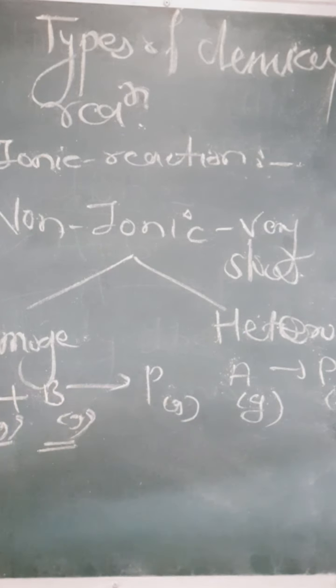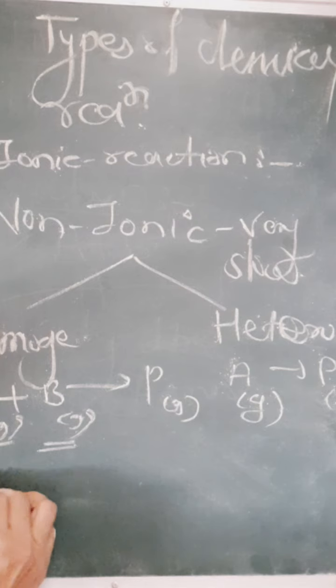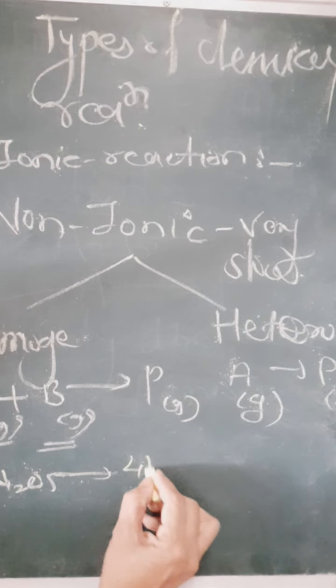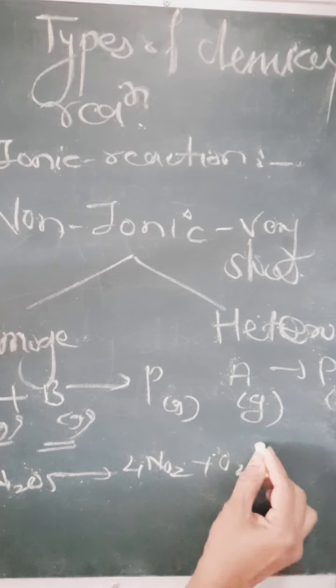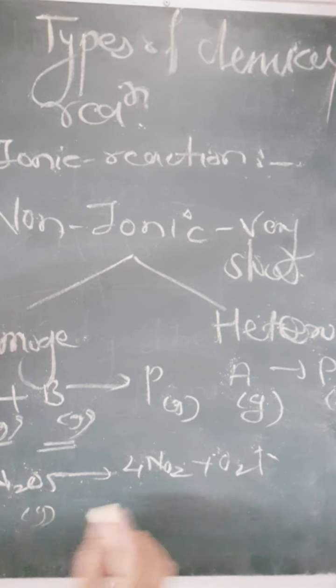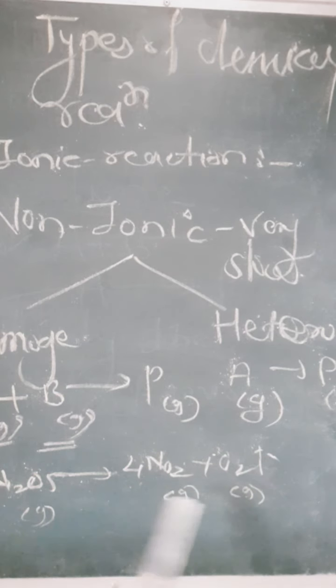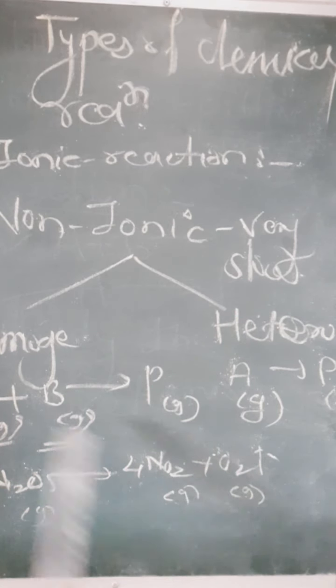If you want to hear an example, just consider nitrogen pentoxide, which gives 4NO2 plus oxygen, and of course all the reactant and product are in the gaseous phase, and therefore this type of reaction is considered under homogeneous reaction.